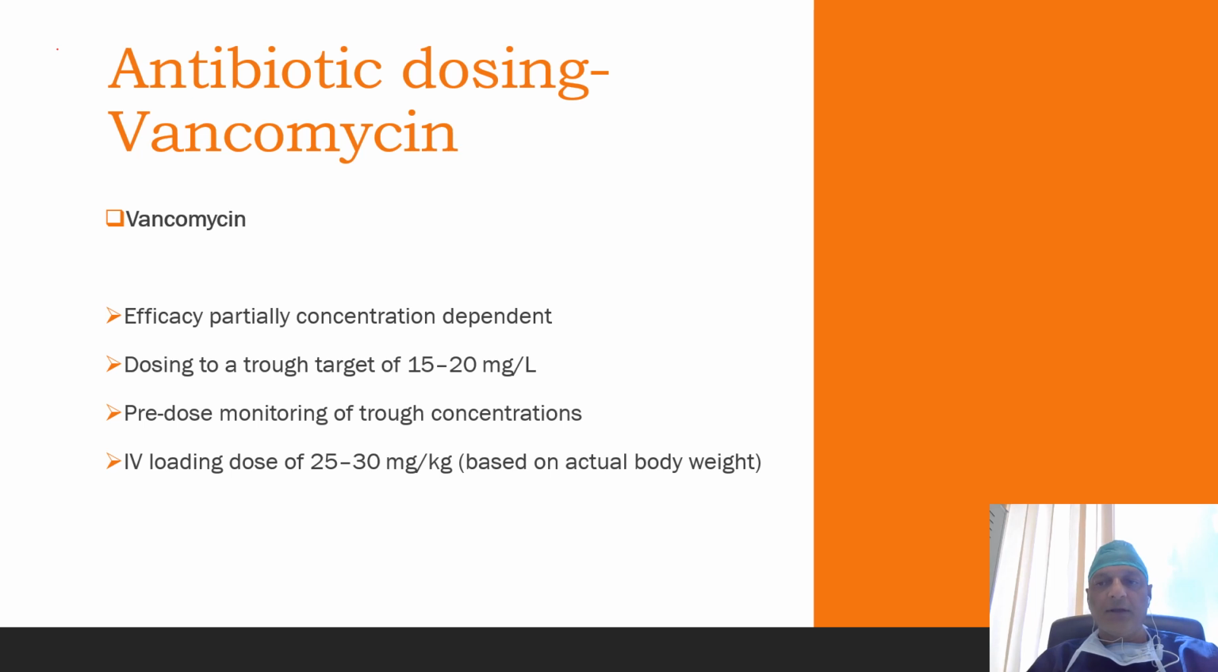Regarding vancomycin, the efficacy is partially concentration dependent, and it is important to understand that the efficacy of vancomycin does not depend on the peak level but on the trough level, and dosing should be done to a trough target of 15 to 20 mg per liter. Trough level should be measured just before the fourth dose initially, and an IV loading dose of 25 to 30 mg per kg should be given, based on the actual body weight.